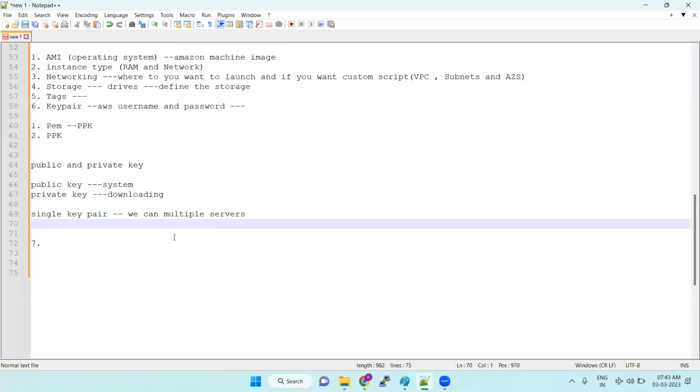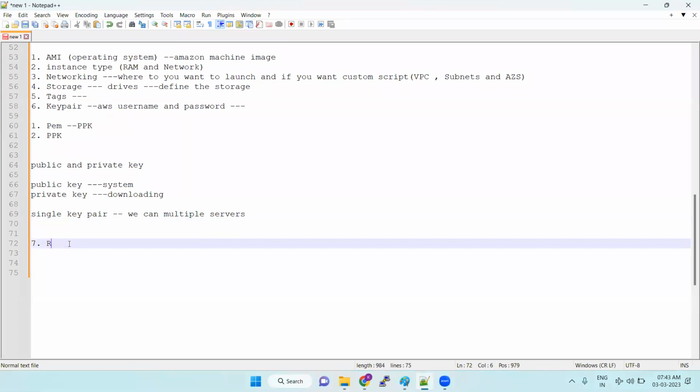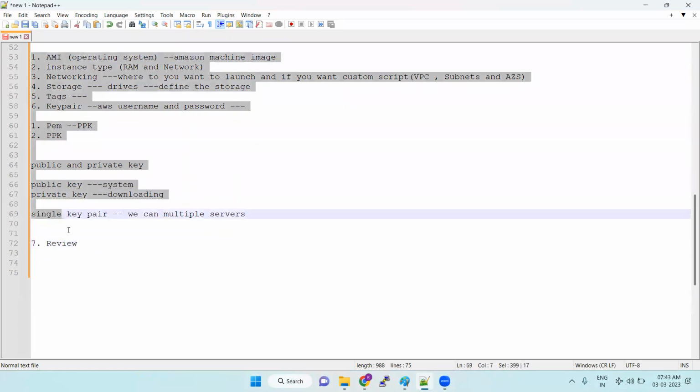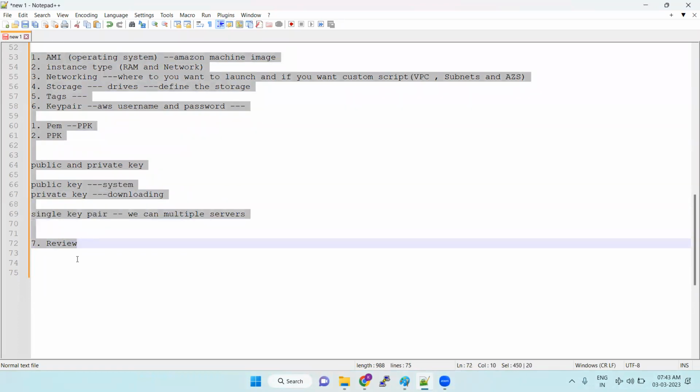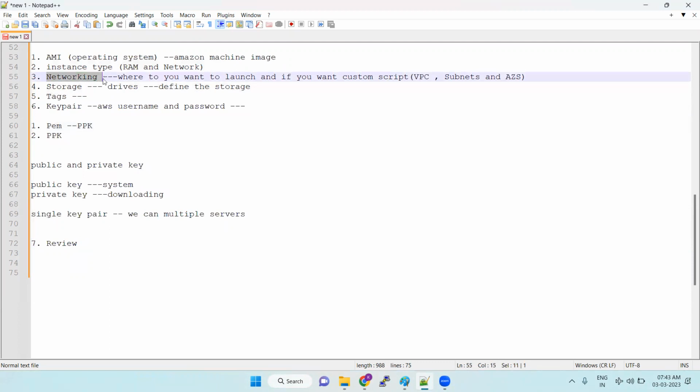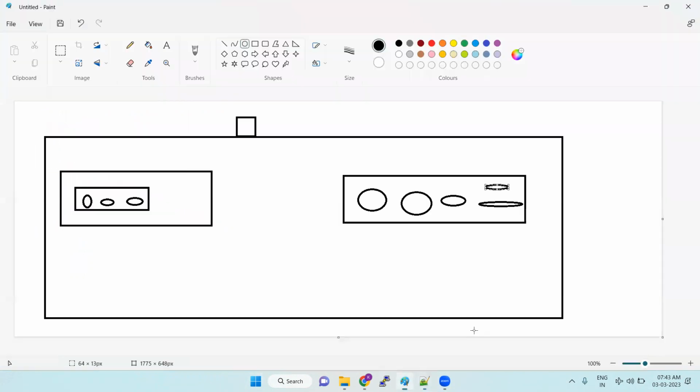So the next final step is the review step. What are the options you have selected to create a server? All the steps we will review and we will launch the server. Okay. First, a very important thing is networking: where you are going to launch the server, which VPC we are going to launch the server in. Okay. So that is very important in server creation.